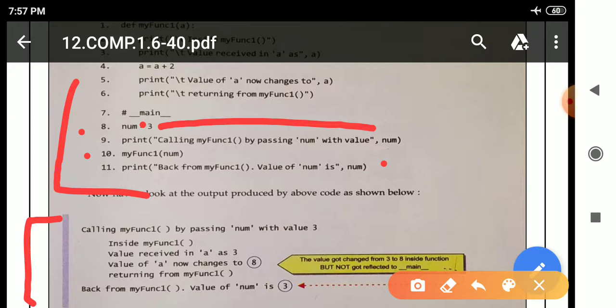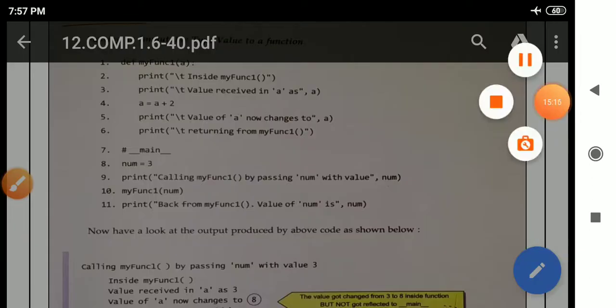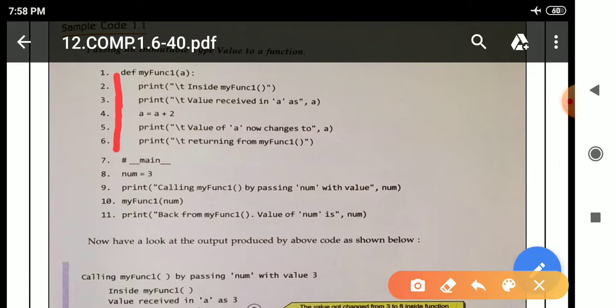So see this one, it will move to the function definition and after that it will move inside the function body. All the print statements present inside the function body will execute. First this statement will execute, print backslash t. Backslash t means what? To leave space, backslash t means the tab character. See here, there is a space due to backslash t.